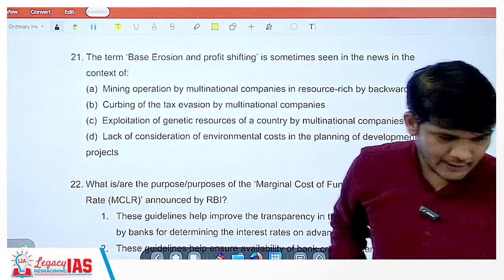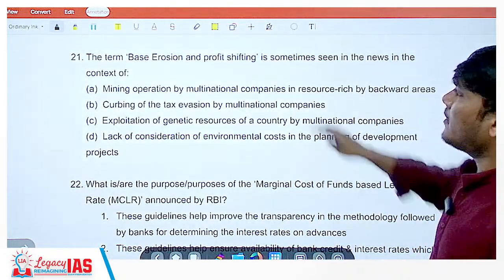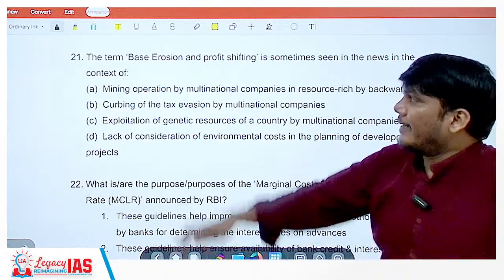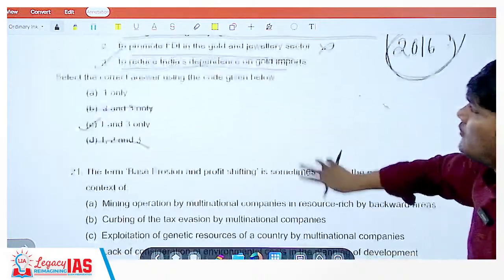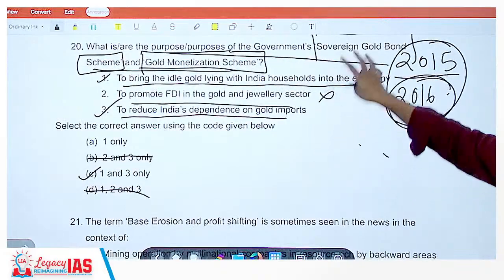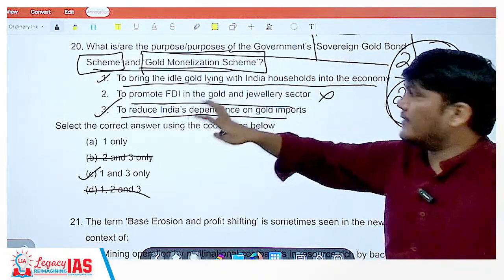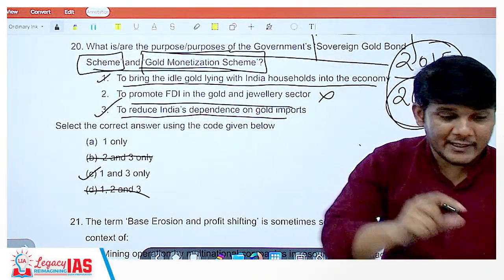Alright guys, so let's continue now. Okay, we have seen up to 20 questions. The last question we saw was of course of the sovereign gold bond scheme and the gold monetization scheme. I have explained the difference also.